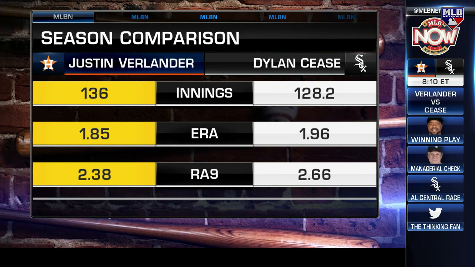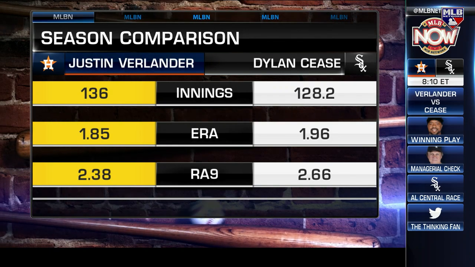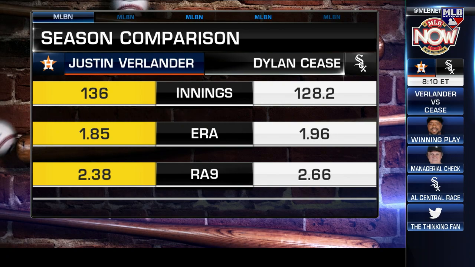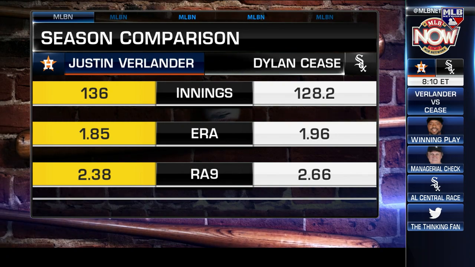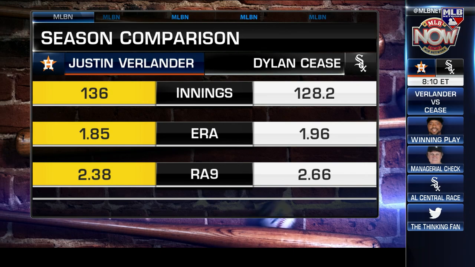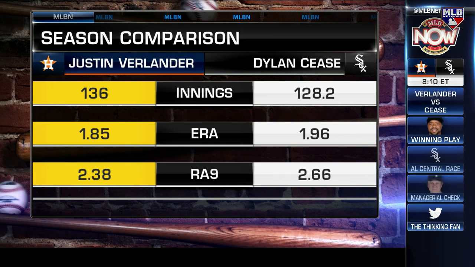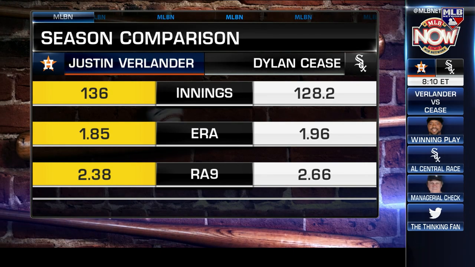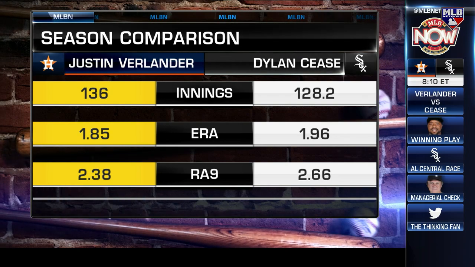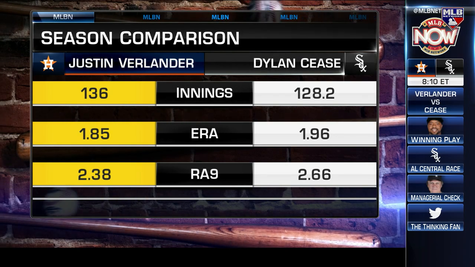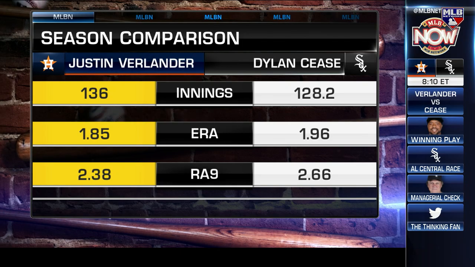It's the same thing as ERA, but we're using the unearned runs. You'll see, in many cases, one pitcher will give up a lot more runs that, it's as if they never happened and they're not attached to a guy. Verlander has a 2.38 RA9. Dylan Cease has a 2.66. Now allow us to dig in a little deeper and show you some of these unearned runs.